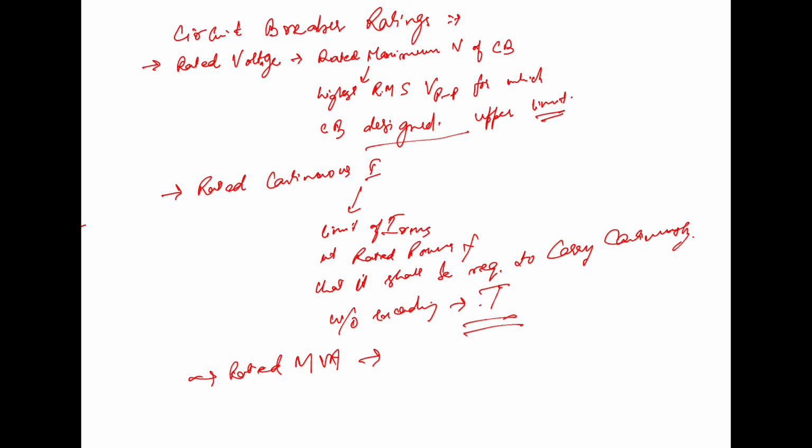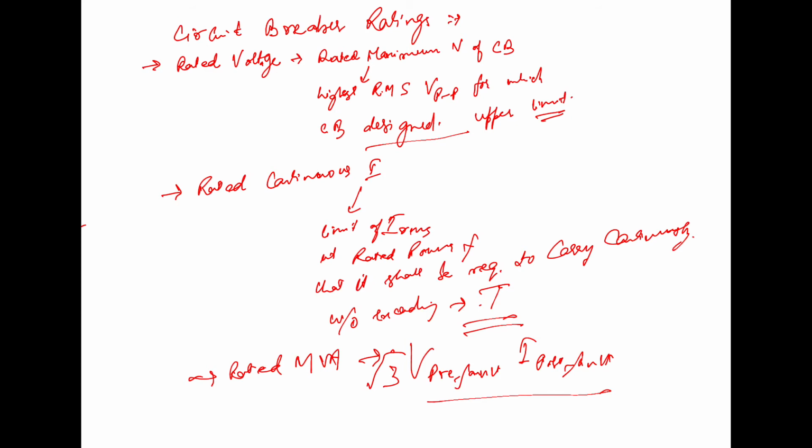It is the product of the pre-fault circuit breaker voltage and the post fault circuit breaker current, expressed on a three-phase basis by multiplying by root 3.